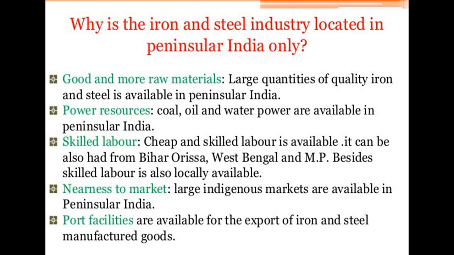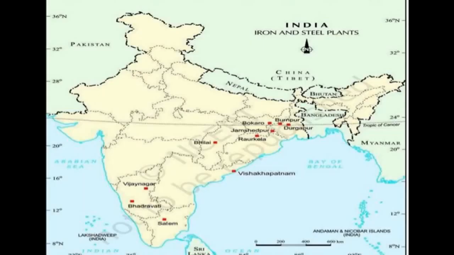Cheap and skilled labor is available; it can also be had from Bihar, Odisha, West Bengal and UP, besides being locally available. It is nearby to the market, as large markets are available in peninsular India. There are port facilities available for the export of iron and steel manufactured goods. These are a few of the iron and steel plants in India.